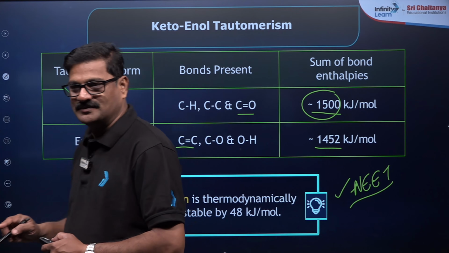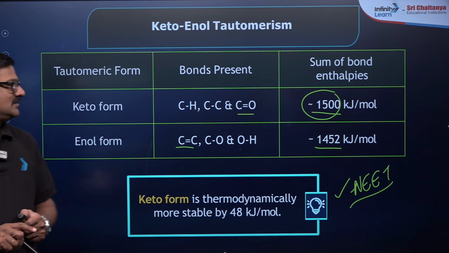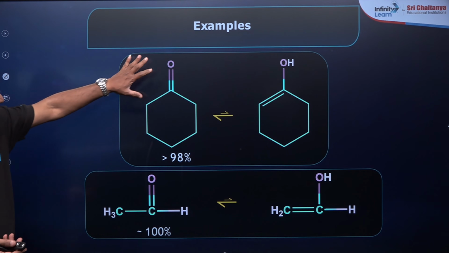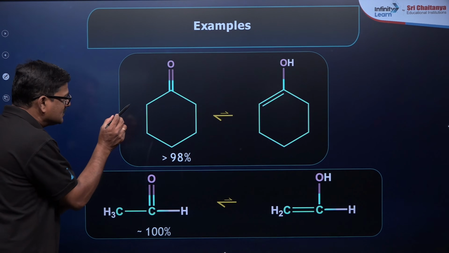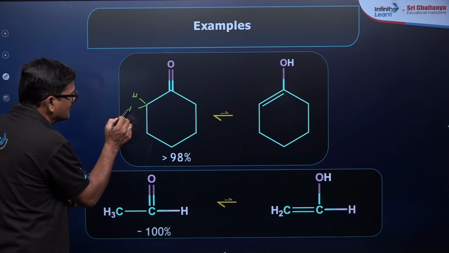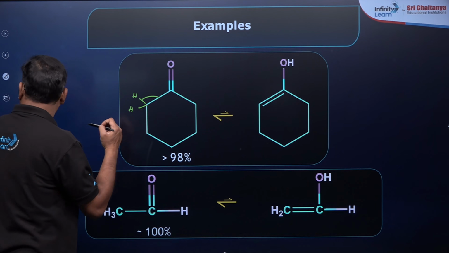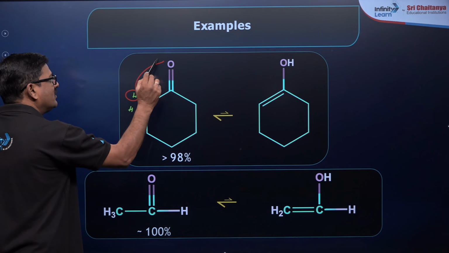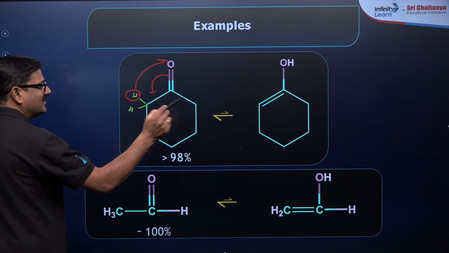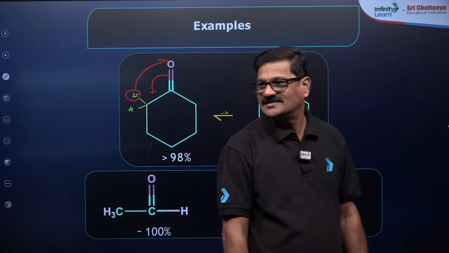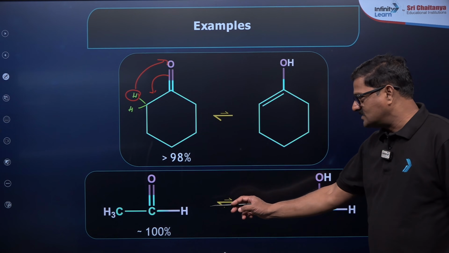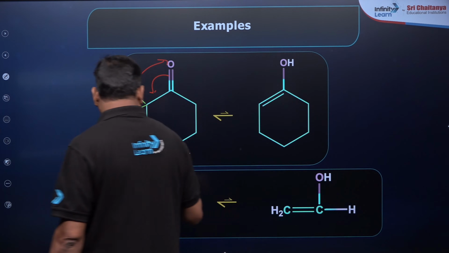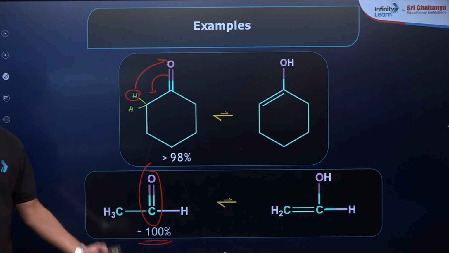So keto is generally more stable. In this keto form, the hydrogens that are invisible here are going to be moved here, so the double bond shifts and you get the enol here. It is acetaldehyde, and the enol is vinyl alcohol. The keto form is more stable, because C double bond O is more stable.